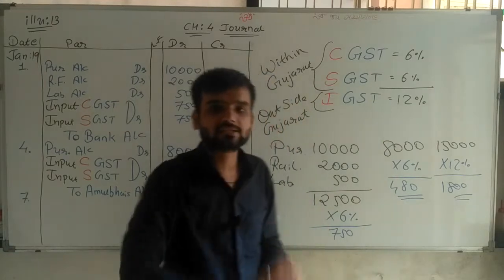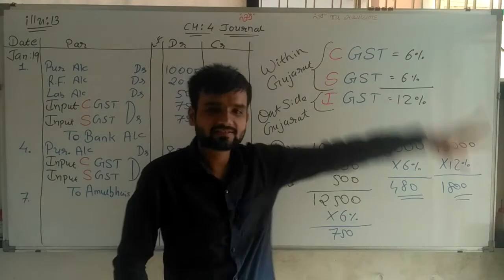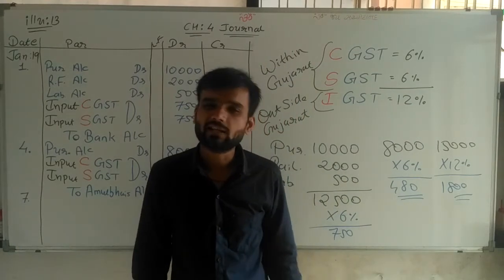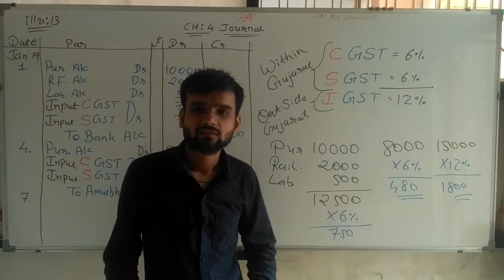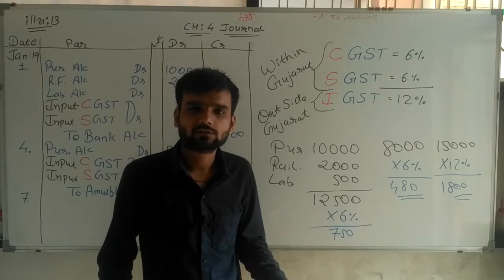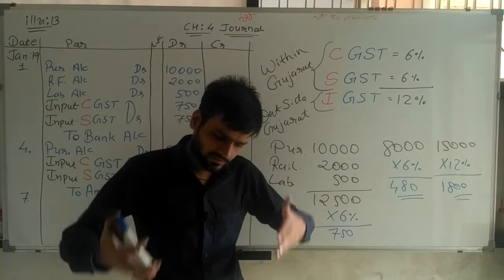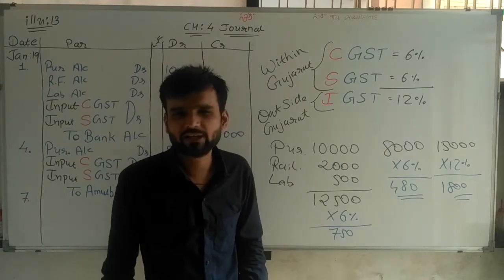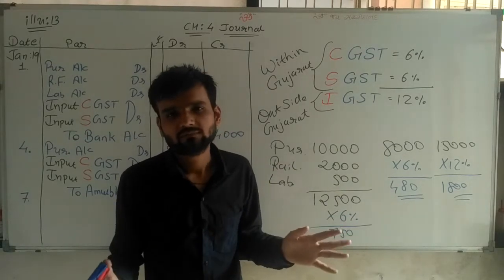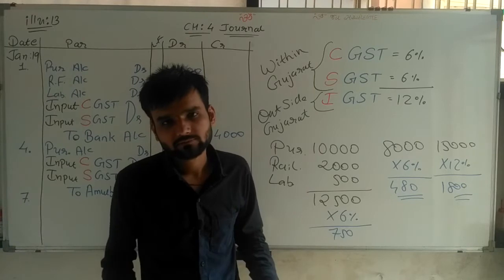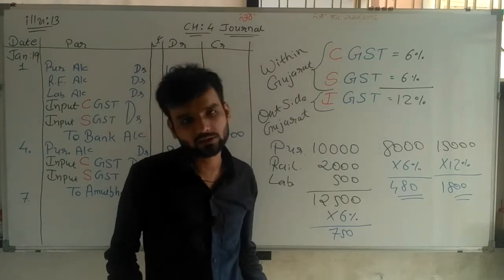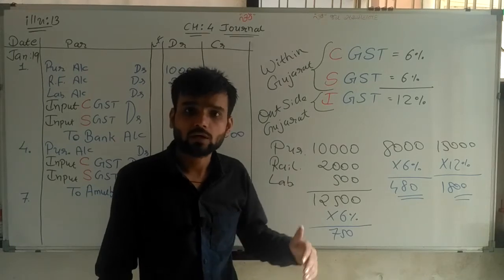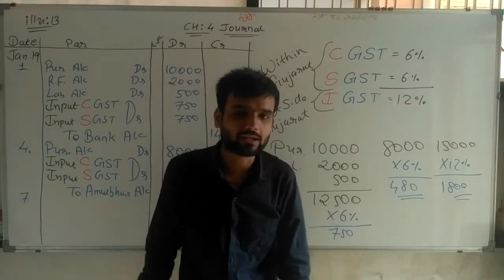So only one GST is applicable: IGST 12%. Sir, indirectly it's the same thing. What is the difference? We are selling goods or purchasing goods within Gujarat or outside Gujarat? Yes, definitely. For the purchaser, there is no difference. Here only the bifurcation of 6% is there. And if we are selling or purchasing from outside Gujarat, then 12% is directly considered.